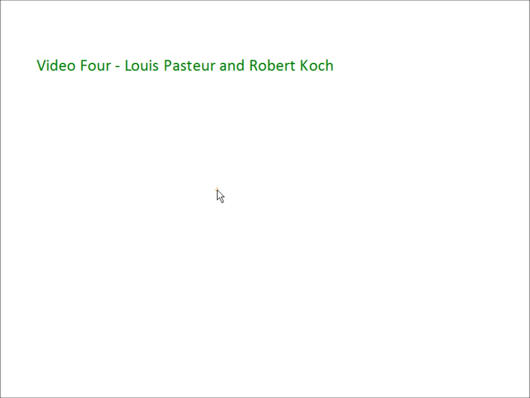This is the fourth video in the topic Medicine in the 19th century, and in this video today we're going to be looking at the work of two individuals, and they are Louis Pasteur and Robert Koch. We can sometimes pronounce Robert Koch as Robert Koch. People pronounce it differently and it doesn't matter, either one you can use. So these two individuals, that's who we're going to be looking at today.